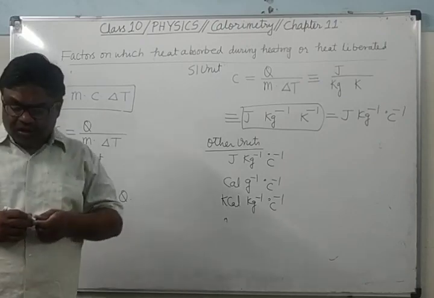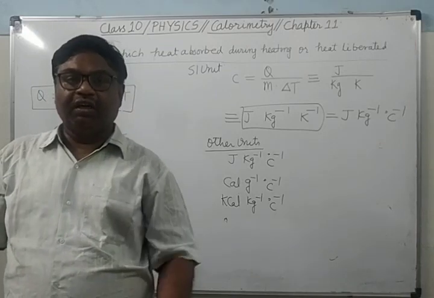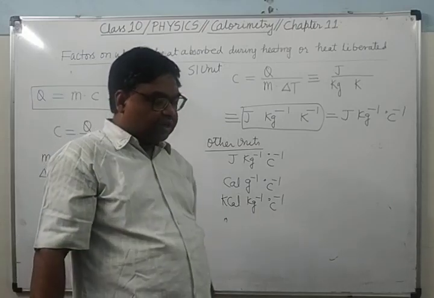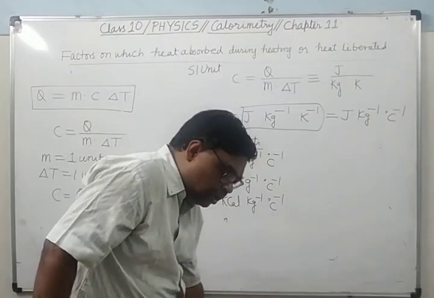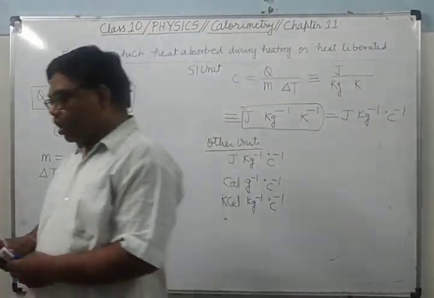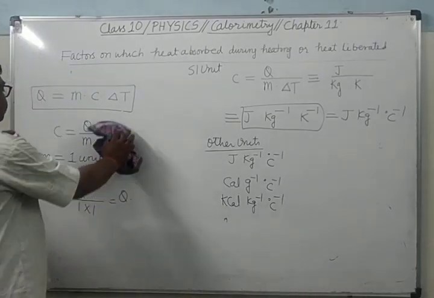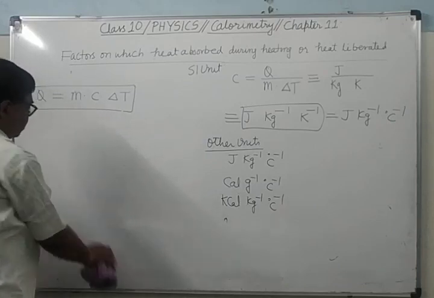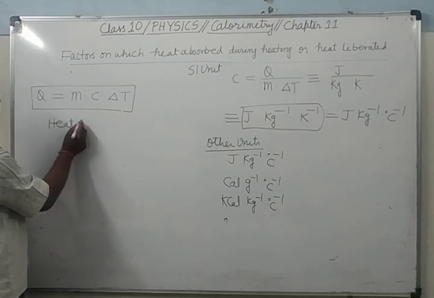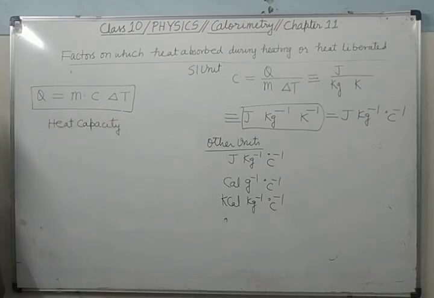After this there is one more term, heat capacity. What is heat capacity? Its other name is thermal capacity. Heat capacity is the amount of heat required to raise the temperature of any body by 1 degree Celsius or by 1 Kelvin.